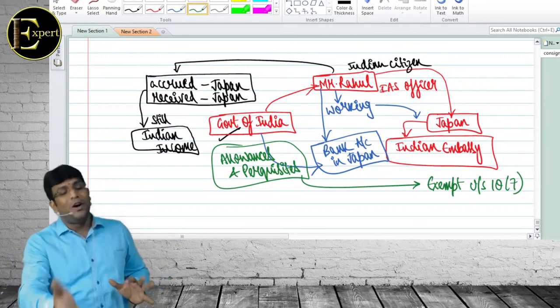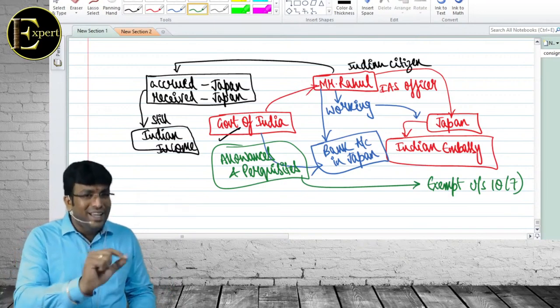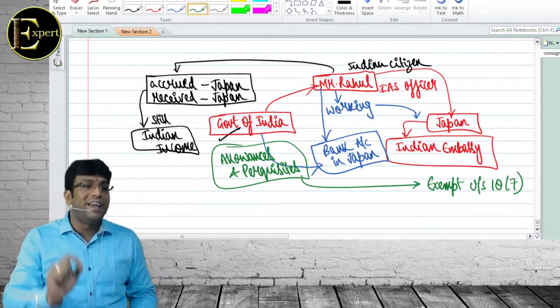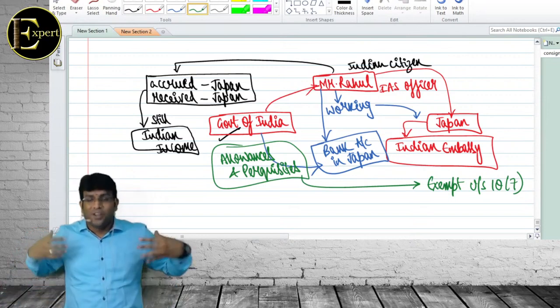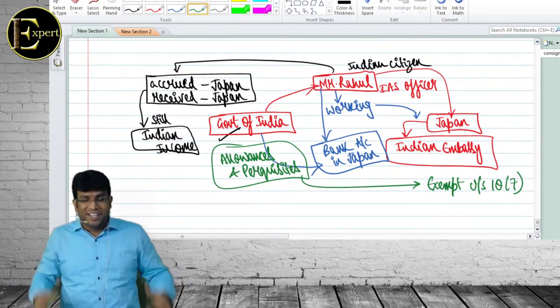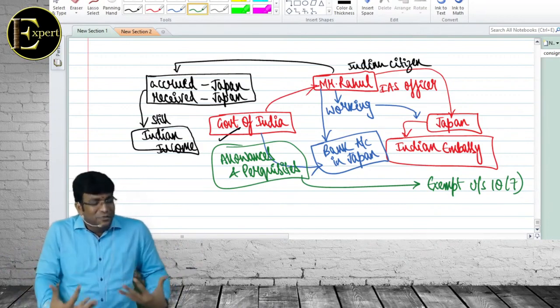Exempted income will not form part of total income. एक बार 2 मार्क क्वेश्चन में आया था एग्जाम में. He asked what is the difference between deduction and exemption. Some students wrote exemptions are not at all considered. Deductions are considered and then taken. Fine, but that feel is not coming, you know.